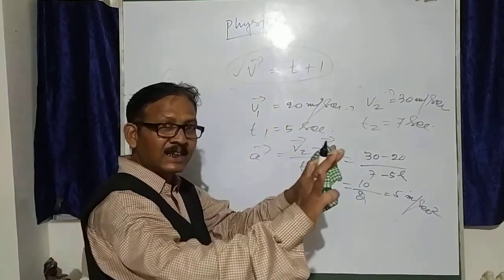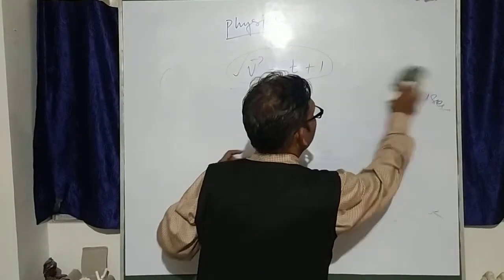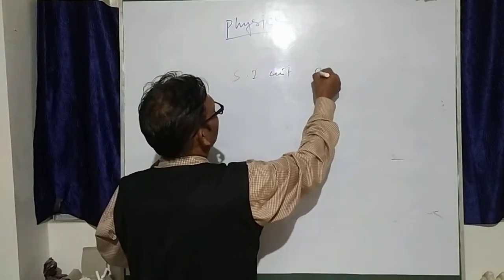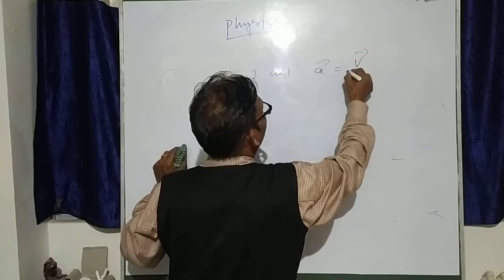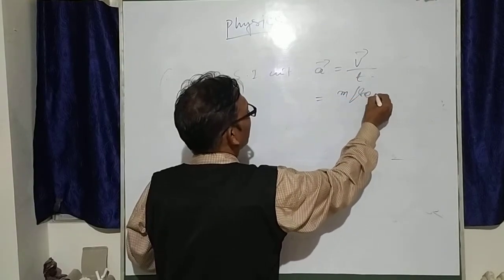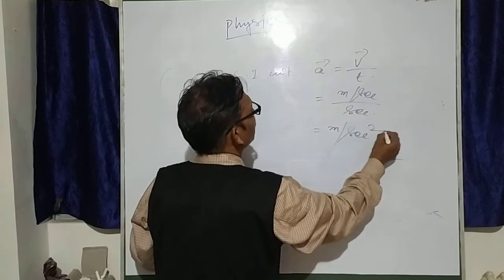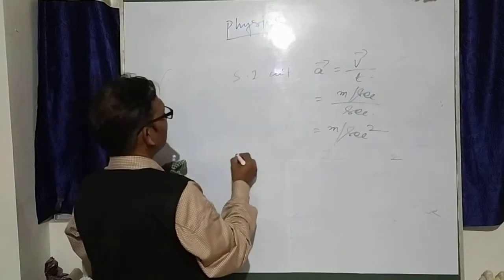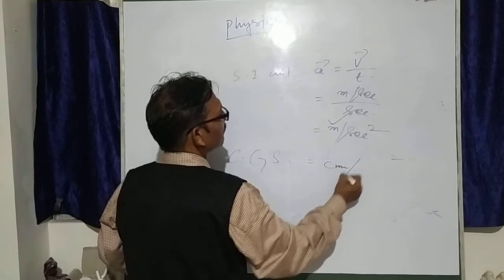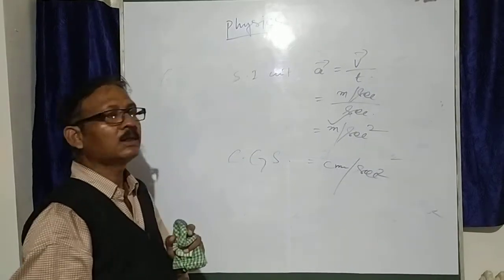Acceleration means increase in speed or velocity. Then we will take the SI unit. The general formula for acceleration is velocity by time. Velocity is in meters per second and time in seconds, so this is meters per second square. This is the SI unit of acceleration. Similarly, the CGS unit is centimeter per second square. The SI unit is also called MKS.